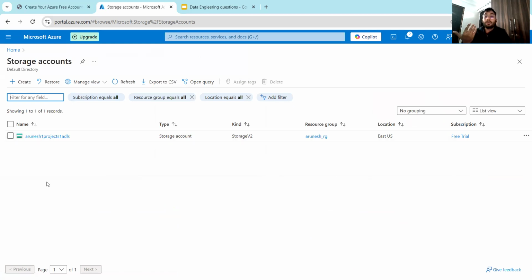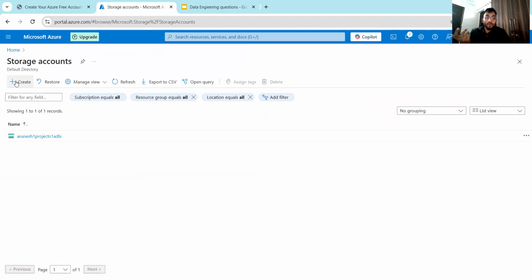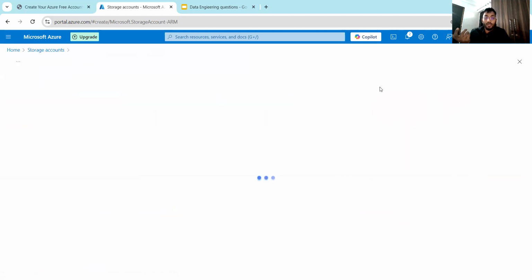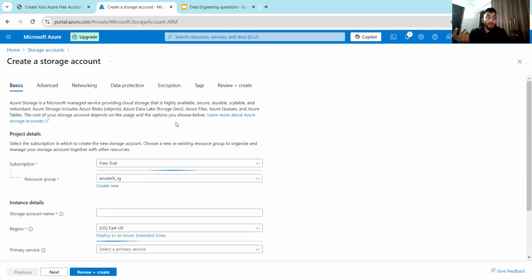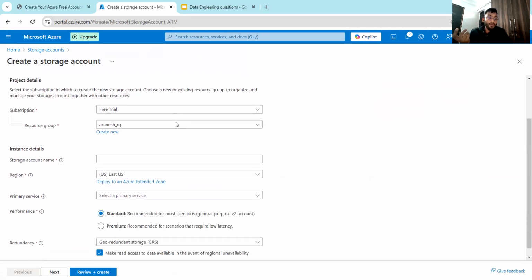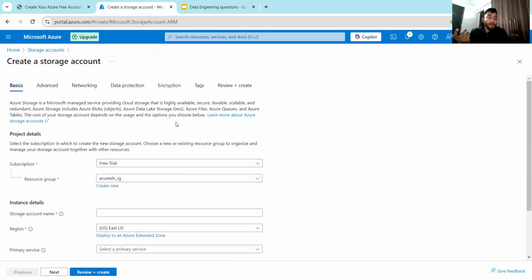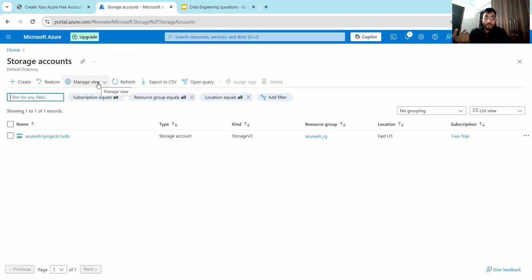You can create multiple storage accounts, and if you have not created one yet, you can create it using this option. When you click on create, a new page will open where it will ask you to fill in the details. For now, we already have a storage account.